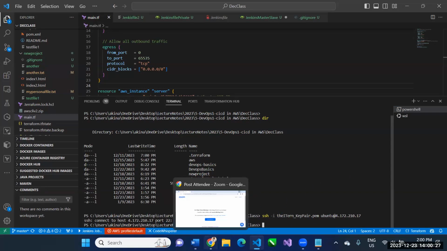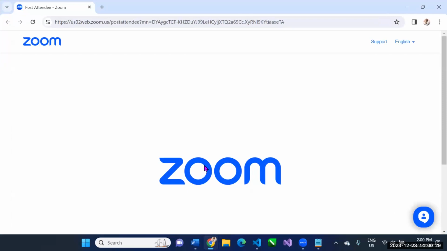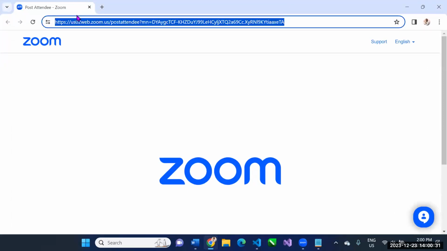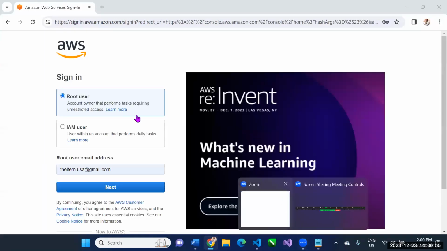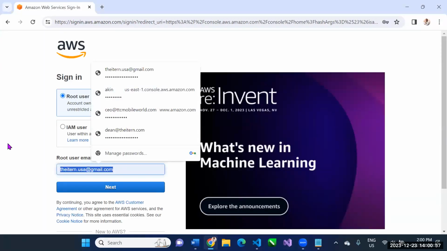Let me go and check what the problem is. Maybe I didn't get the IP address correct. Let me go to the cloud and check the system. AWS. Sign into my console.